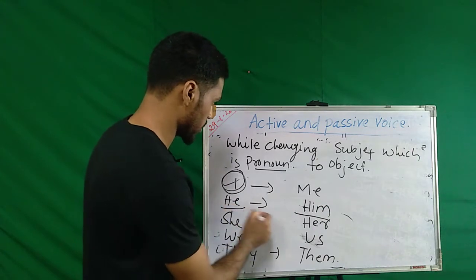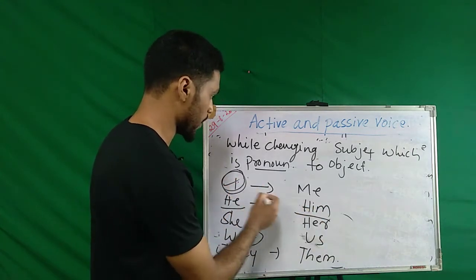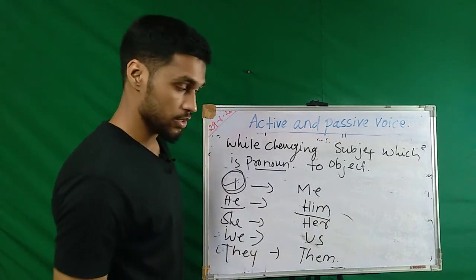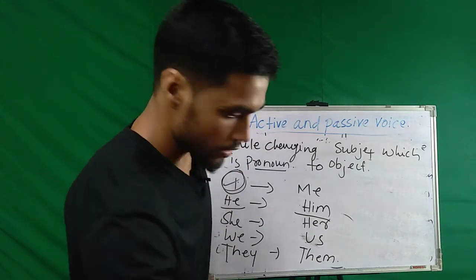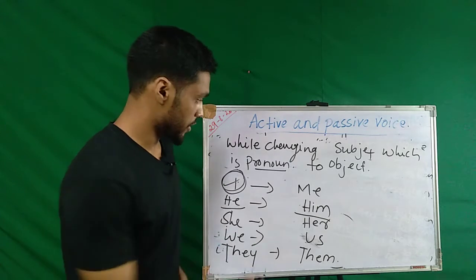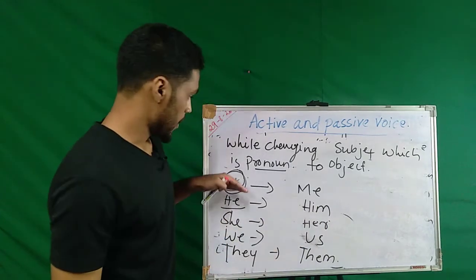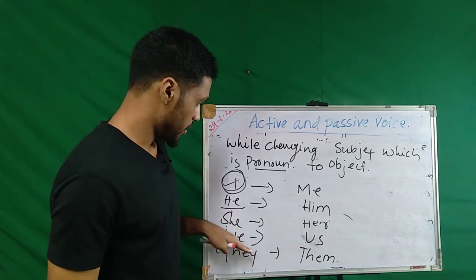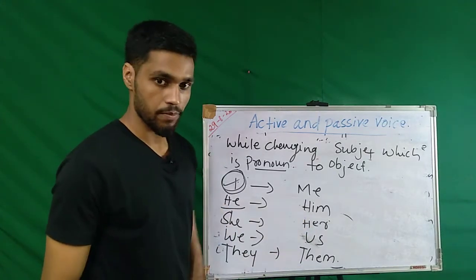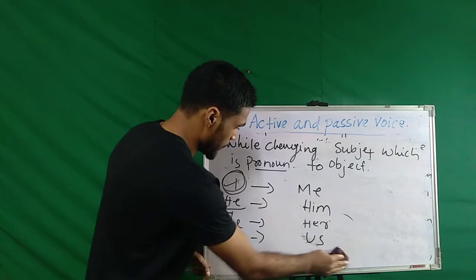What is the object pronoun of he? Him. What is the object pronoun of I? Me, right? This is how the change will take place. So this is something that we have to remember: I, me, he, him, she, her, we, us, they, them. These changes will happen.